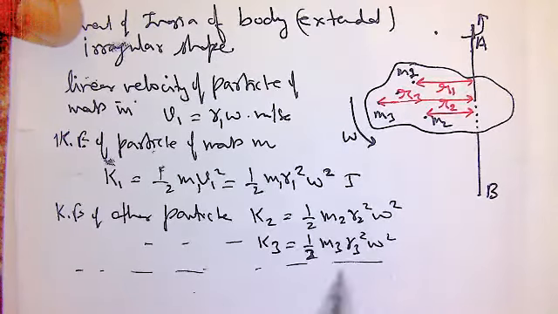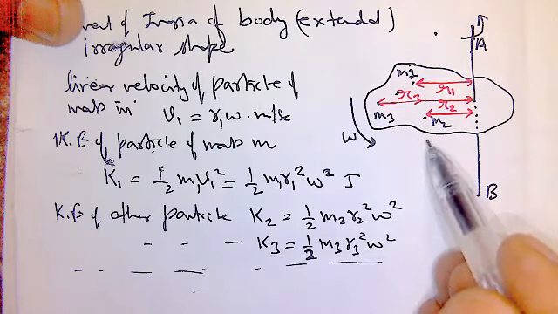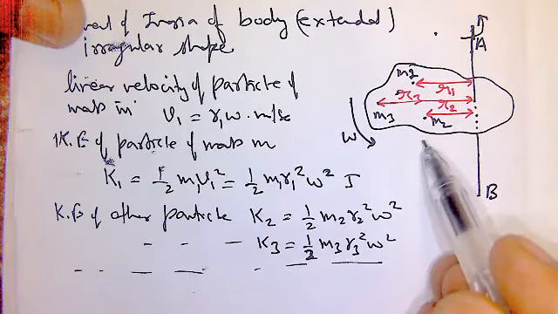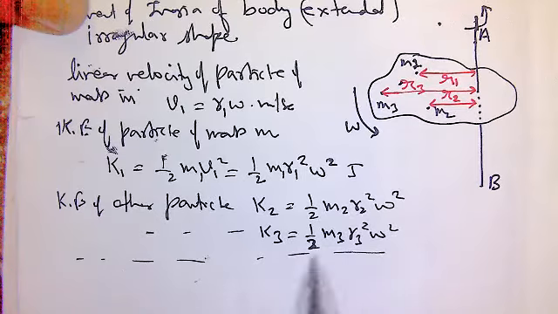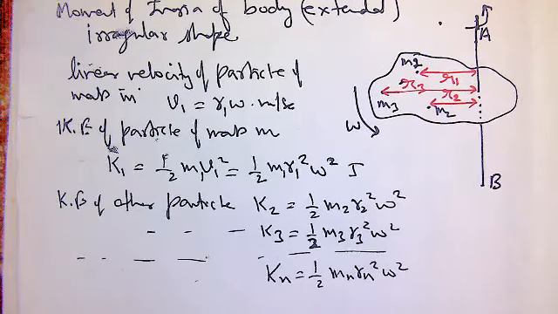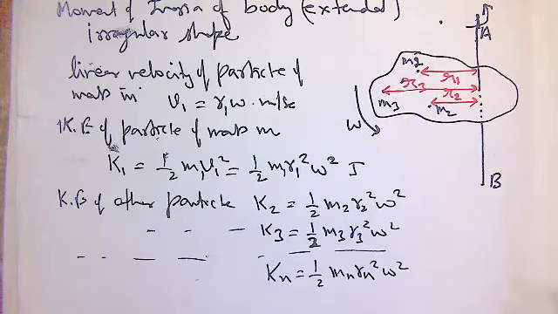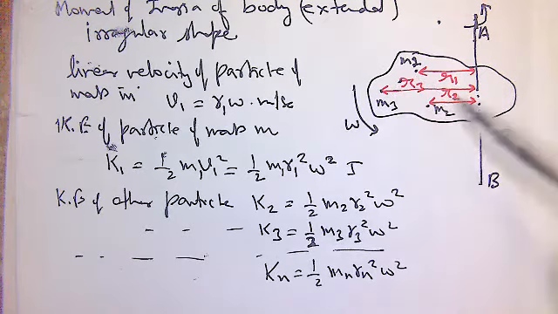And for nth particle, this whole body is made up of n particles, n is the number of particles of mass m1, m2, m3. So for nth particle, Kn equals half mn rn square omega square. These are the kinetic energies of different particles of mass m1, m2, m3 and so on.